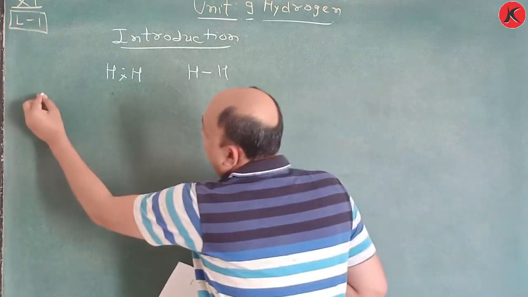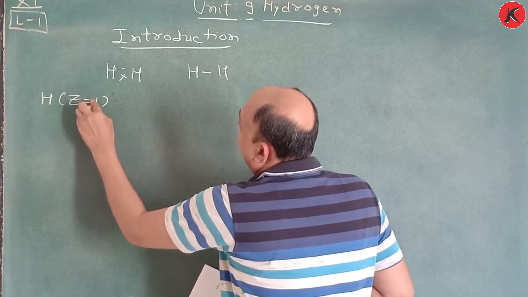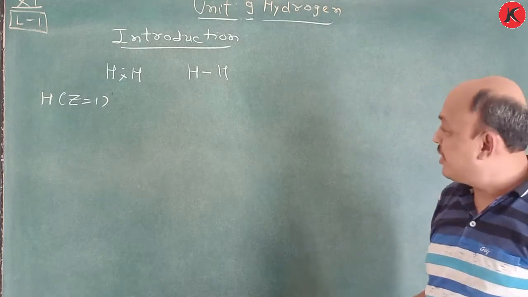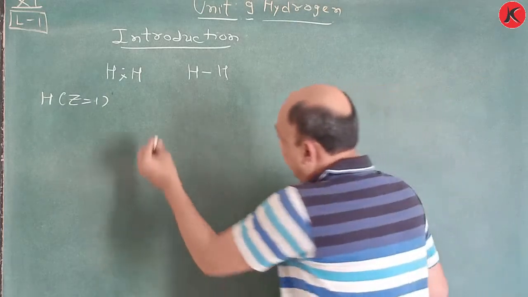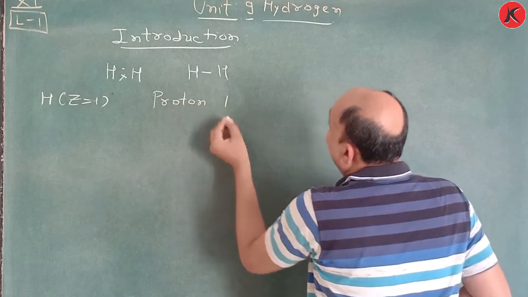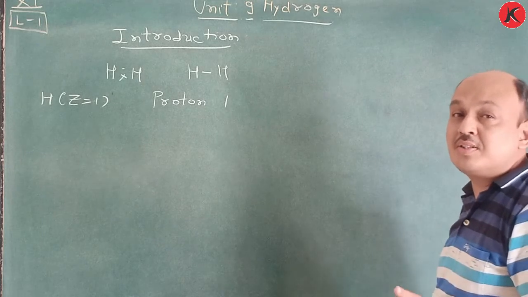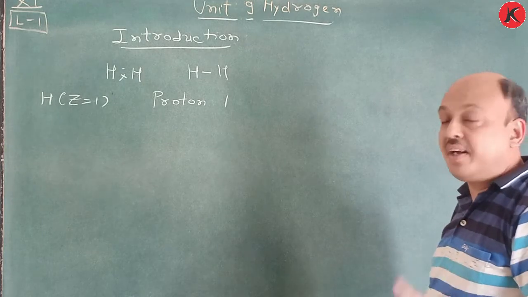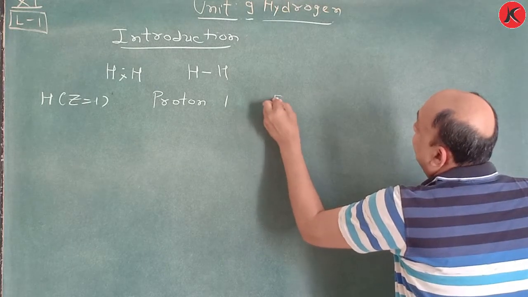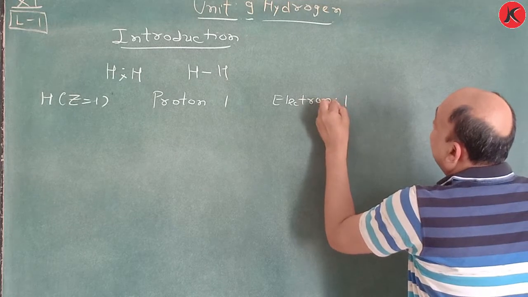Remember, hydrogen Z is equal to 1, that means atomic number is 1. Atomic mass is 1.008, you already know. Here proton only 1, neutron 0. Remember, in the hydrogen atom, a neutron is not there. In deuterium it is there, and in tritium it is there. So proton 1 and electron also 1.